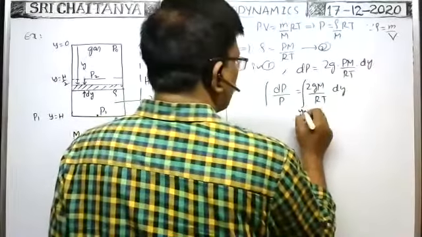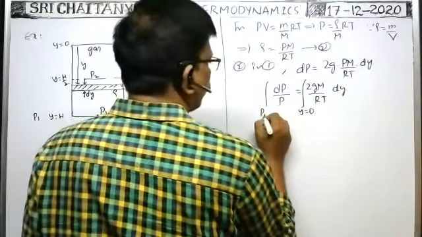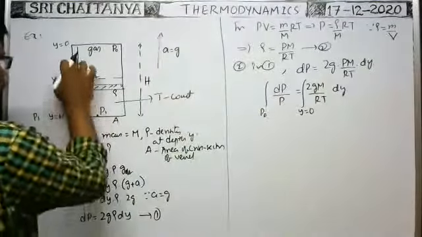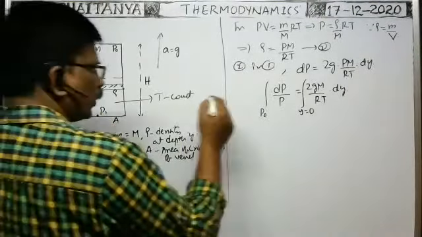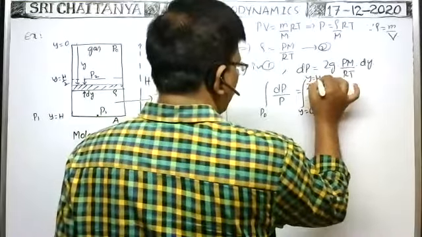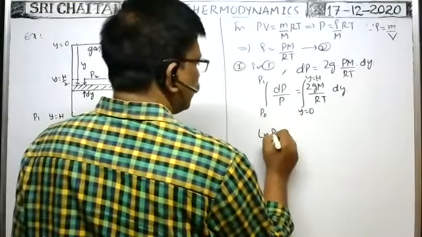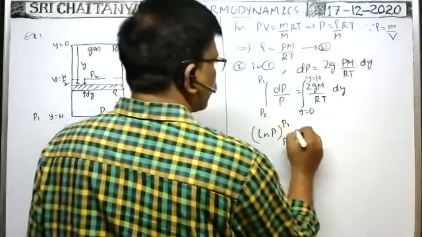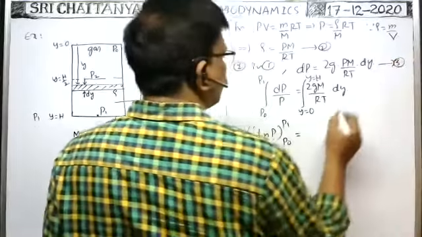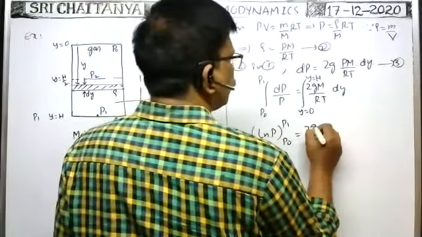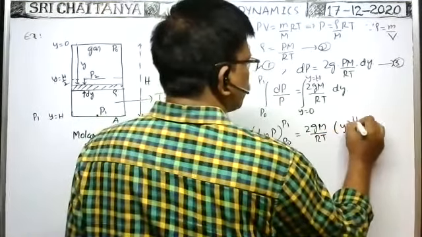Here, when y is equal to 0, that means here, the pressure is P0, given. When y is at the bottom, that means y is equal to h. When y is equal to h, that point lies here. At that point, what is the pressure? So when y is equal to capital H, the pressure is P1. So integral dP by P means ln P, limits P0 to P1, is equal to, suppose this is equation 3, gM by RT into integral dy, which is y, limits 0 to h.